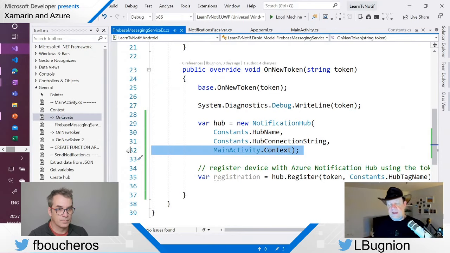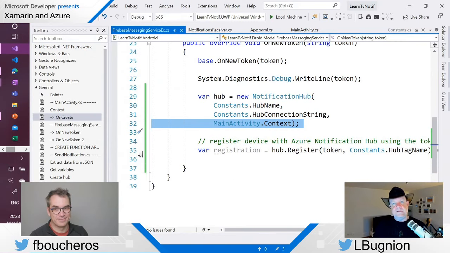If you have programmed Android applications before, you know everything about context, because this is super important concept in Android programming, activities and all that. If you have not done it, just believe me, it works. But basically, I need something to pass to the notification hub. And then after that, the rest is pretty much the same as before in Windows.